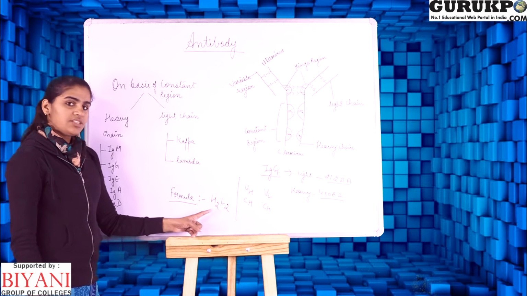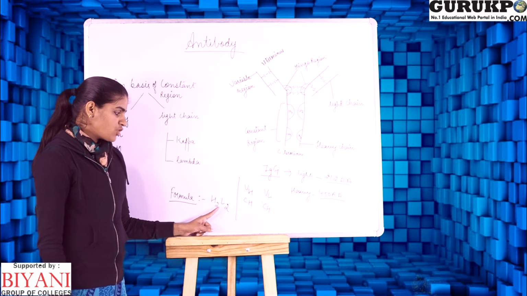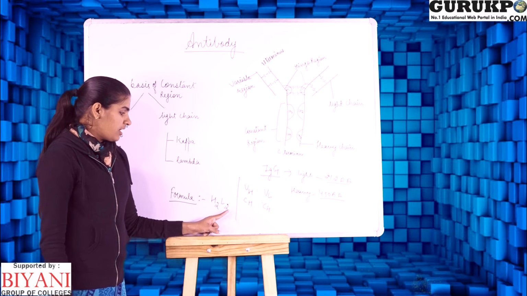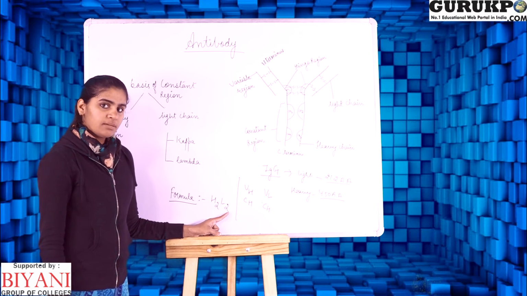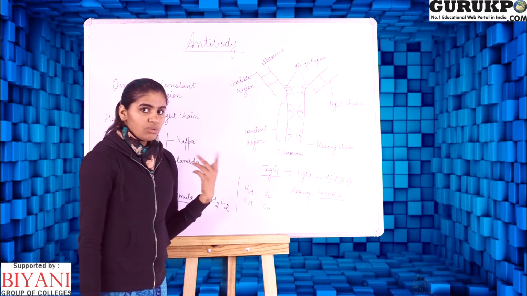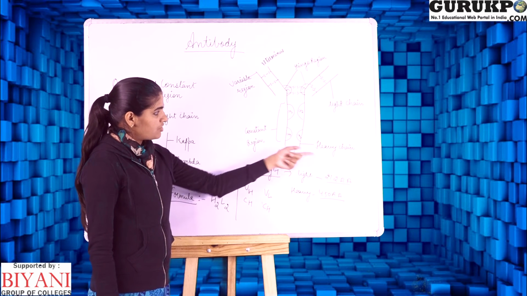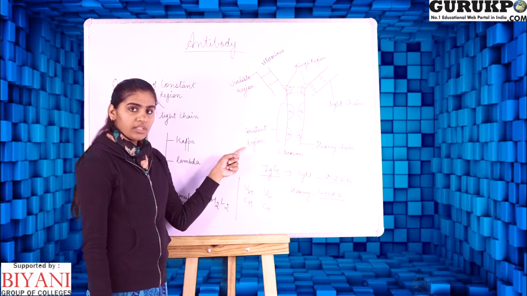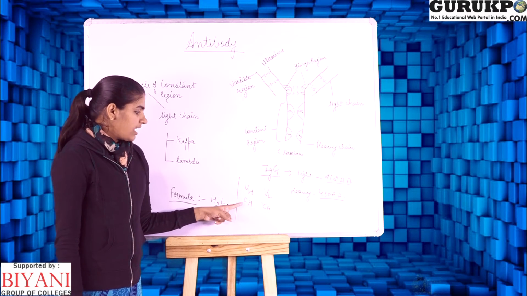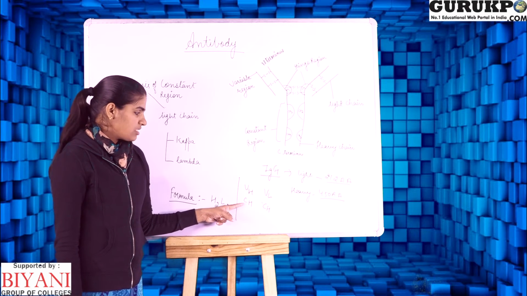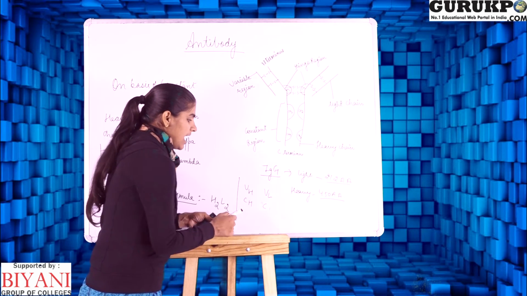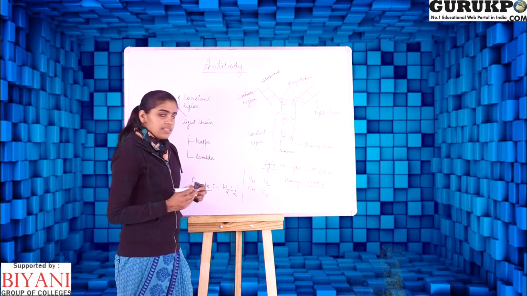The formula for IgG antibodies is denoted as H2L2, where 2 denotes the number of identical copies, H denotes the heavy chain, and here also 2 denotes the number of identical copies, and L denotes the light chain. We also know that the light and heavy chains are differentiated into variable and constant regions. The variable region for the heavy chain is denoted as VH, and the constant region for the heavy chain is denoted as CH. Similarly, the variable region for the light chain is denoted as VL, and the constant region is denoted as CL.